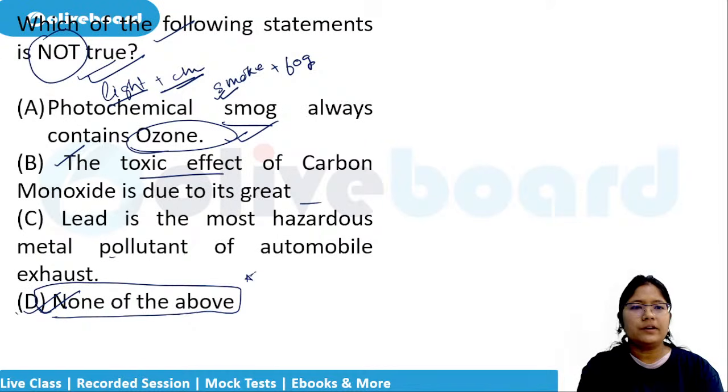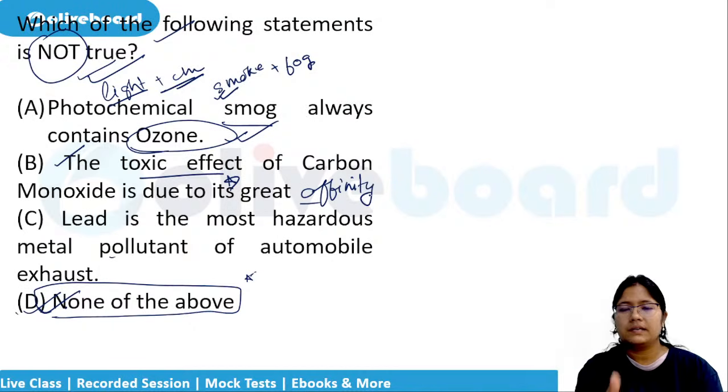The toxic effect of carbon monoxide is due to its great affinity. It can be some other statement also. But with carbon monoxide, the most dangerous problem is its affinity to oxygen. Carbon monoxide and hemoglobin.